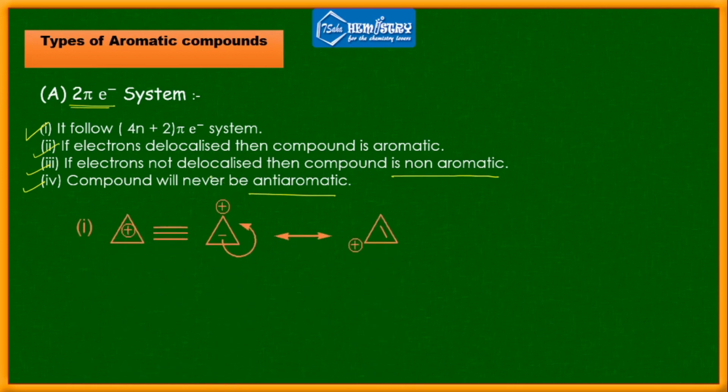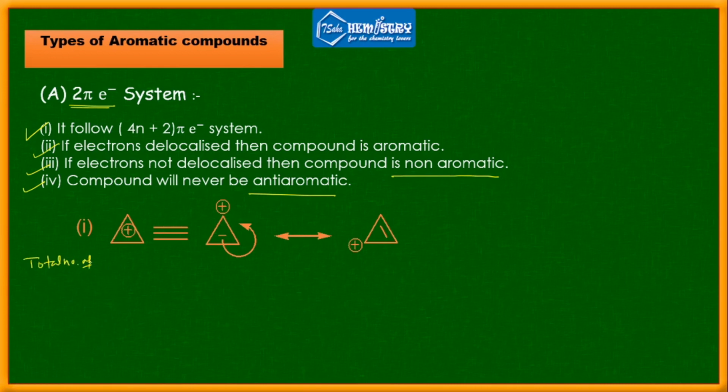Now we have some examples. Cyclopropene cation. In this case, you can see how to calculate the number of pi electrons. Very simple. You should calculate the total number of delocalizing pi electrons.